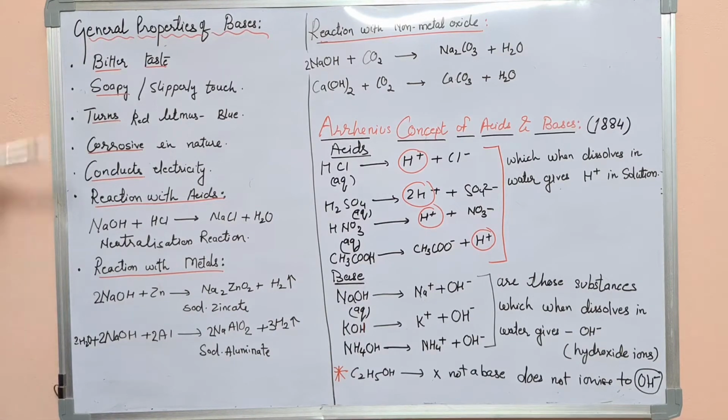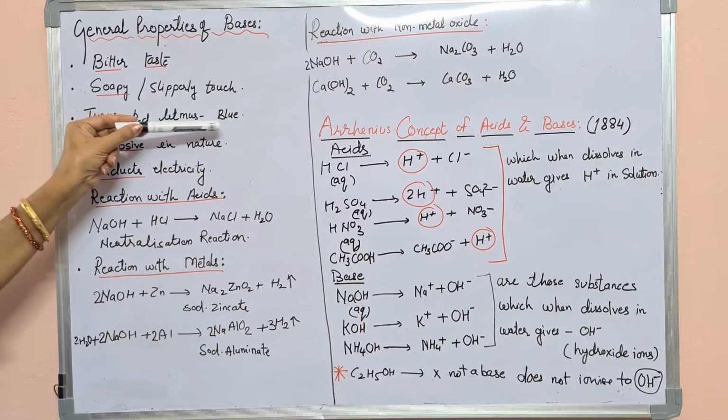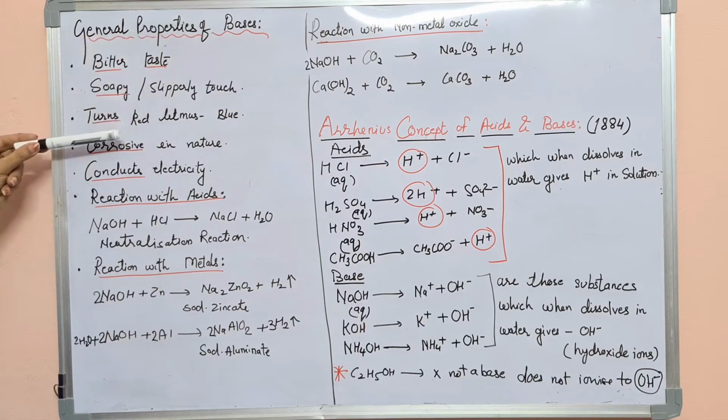First we will start with the general properties of bases, as we have discussed earlier also. Bases have a bitter taste. And in physical touch, they have a soapy and slippery touch. All soaps have base in them. Then they turn red litmus blue. It's the property of the base.